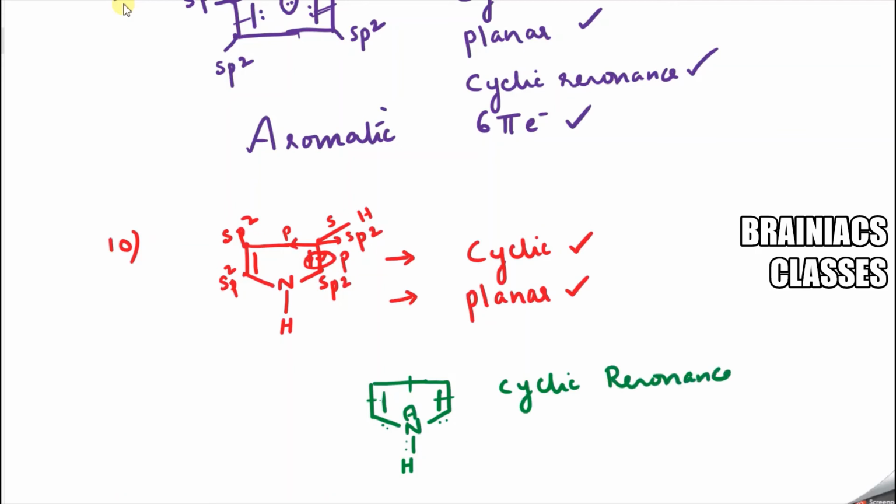Now count the number of pi electrons. 2 here, correct? From here 2, from here 2, then the lone pair from nitrogen. So totally 6 pi electrons. So this compound is what actually? Aromatic. Understood? So I hope you got a fair idea regarding the aromaticity topic.